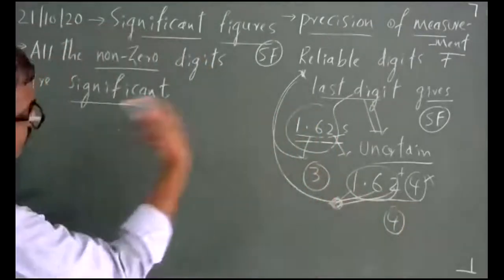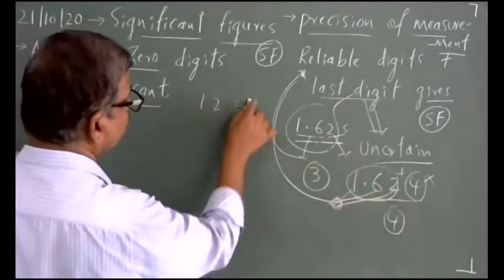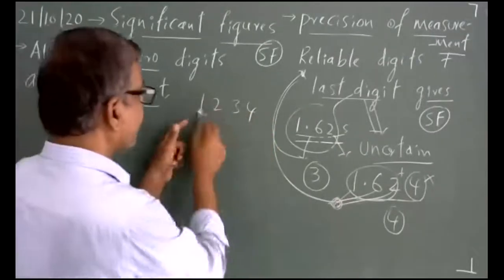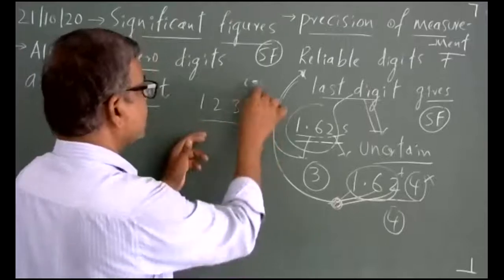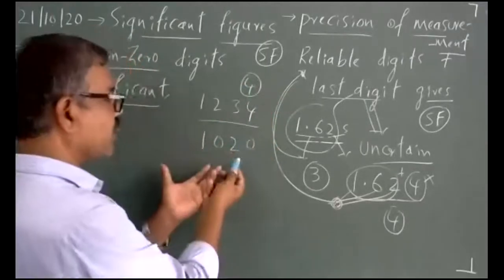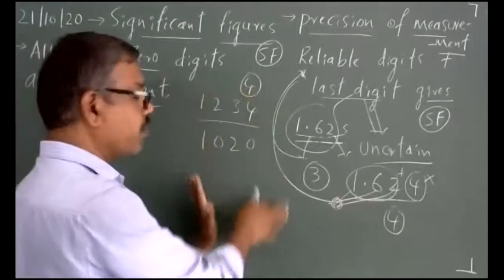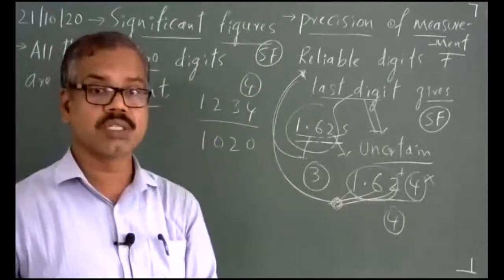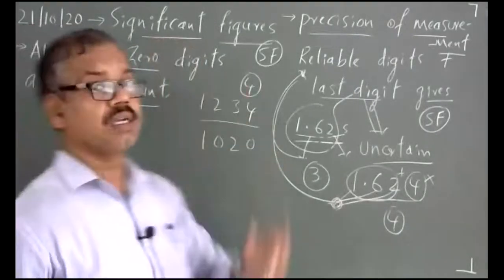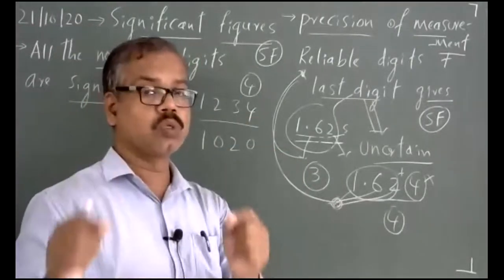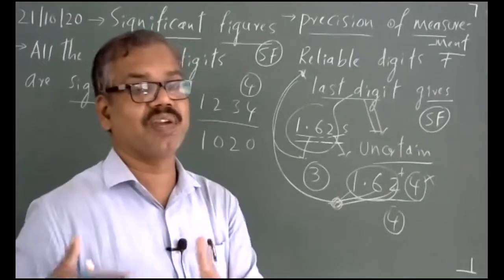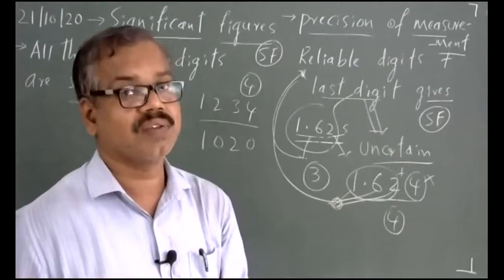Now, if I get some number like 1, 2, 3, 4, what is the significance of this? I can say its significance is 4. If I say 1, 0, 2, 0, what is the significance of this? I have a different measurement. What are the rules? The rules I'm going to list one by one, the rules applied while considering significant figures or significant digits.